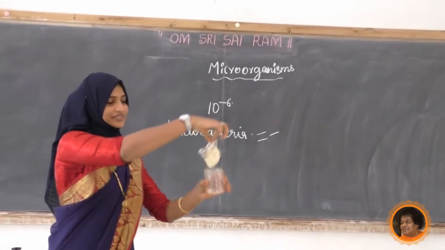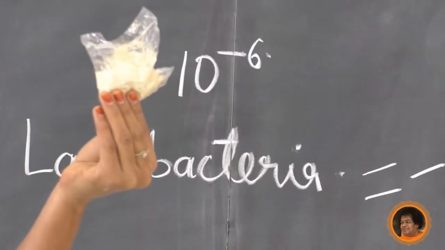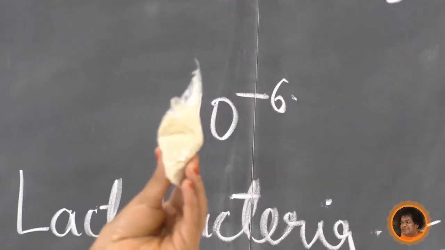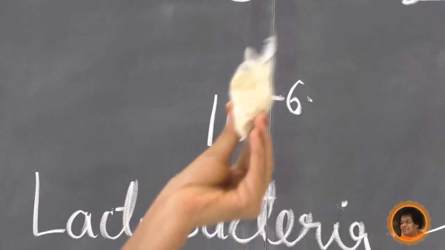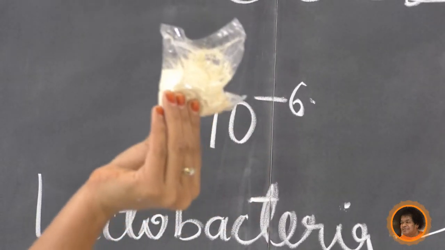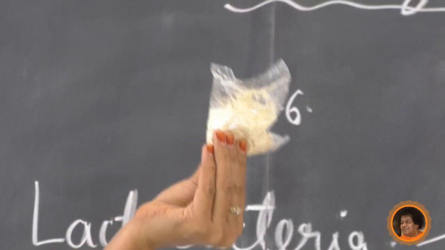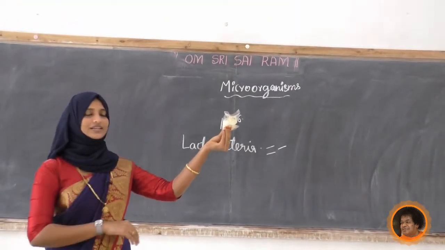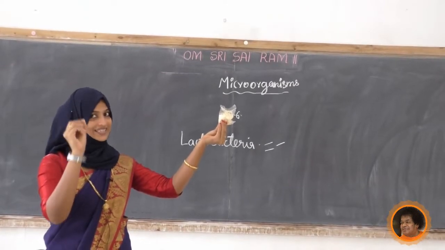See here, this is a packet of yeast. We are getting different types of yeast in the market. If you have it in your home, just have a look. We are getting different types, dry yeast, powdered yeast, all those things. This is a dry yeast. See, it is very small. Actually, this is single celled yeast. When we get it from the market it looks like that, but actually it is a single celled yeast.